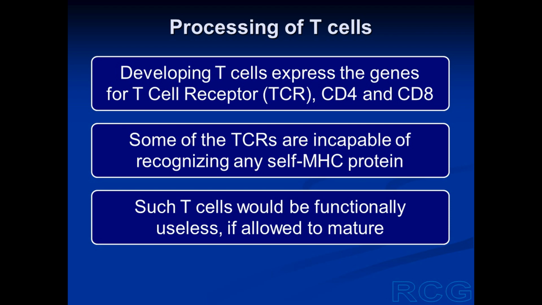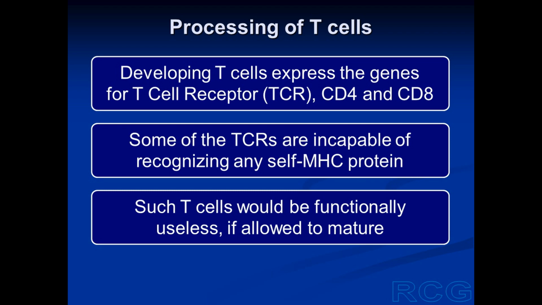Now the T cell receptor and the co-receptor will recognize an antigen bound to a self-MHC protein. But some of the T cell receptors in the newly formed and developing T lymphocytes may not be capable of recognizing any self-MHC protein.